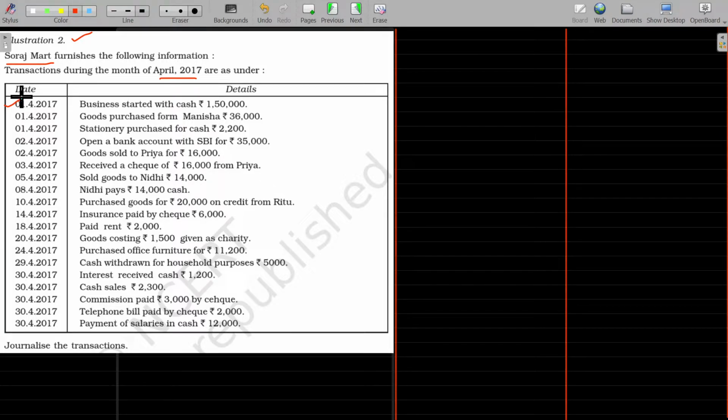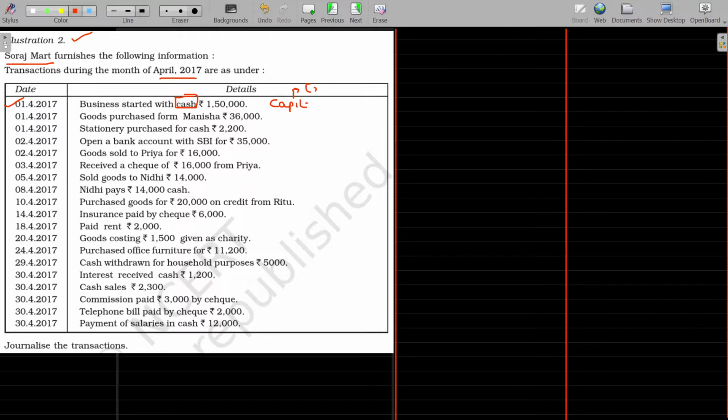I will directly pass a journal entry and I will post the values in the debit and credit. That's all. And of course, I am going to skip the narration also to save time. That may be the usual one. Based on normal repetition, you can solve that yourself later. So on 1/4/2017, the business started with the cash. So cash and then capital.